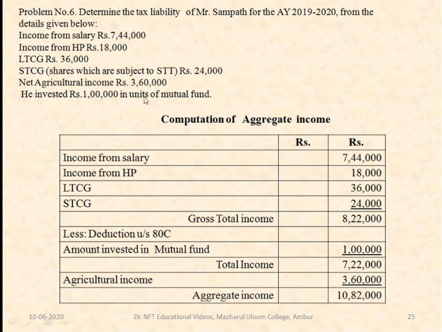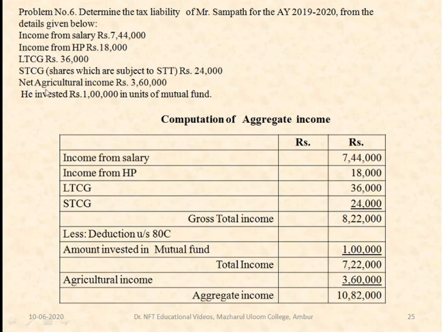Then he has invested 1 lakh in units of mutual fund. It comes under deduction 80C. Under 80C, as we have already seen, you can claim the exemption up to 1,50,000. But here he has invested only 1 lakh. So whichever is less, 1,50,000 or 1 lakh, is the exemption amount. So 1 lakh is the exemption amount. From 8,22,000, if we deduct 1 lakh, we get the total income of 7,22,000.